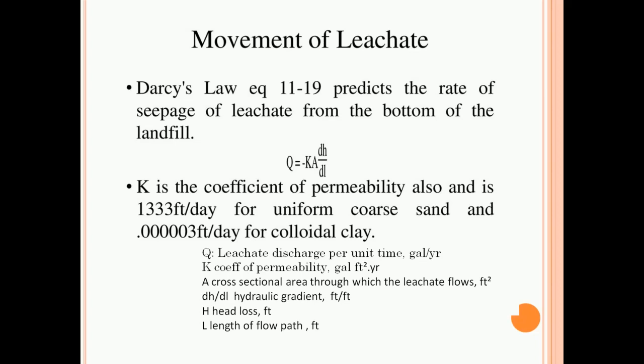We saw the formula Q is equal to minus KA dH by dL. The terms have been highlighted there. Q is the leachate discharge per unit time in gallons per year. K is the coefficient of permeability. A is the cross-sectional area through which the leachate flows. dH by dL is the hydraulic gradient, where H is the head loss and L is the length of flow path. These are the important things we have to take into consideration, and that follows Darcy's law. That is how the movement of leachate within the landfill is explained.